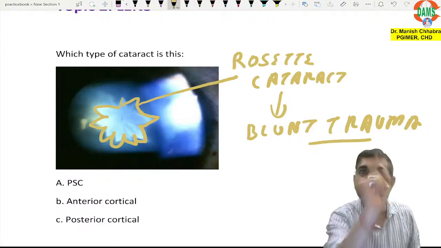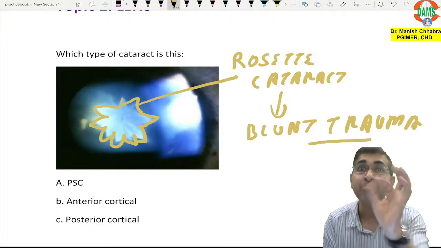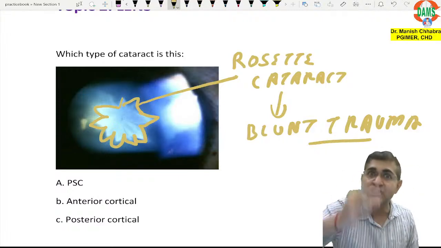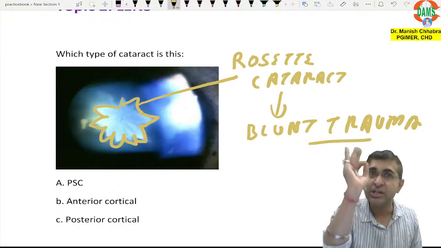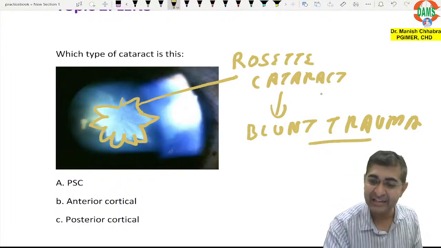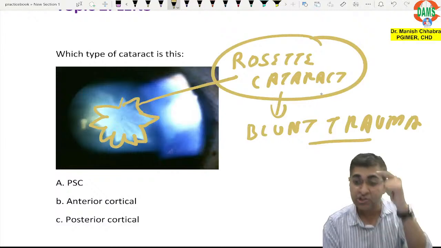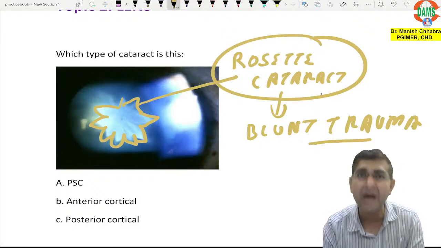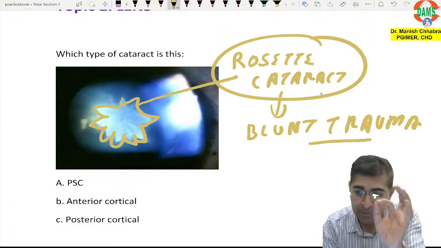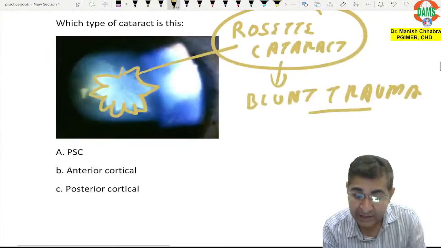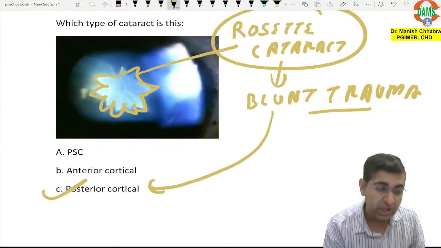So slapping is which form of trauma? It is blunt trauma. The rose getting stuck into the eye. Which cataract? Rosette cataract. I hope it is understandable. So rosette cataract is seen in blunt trauma, and typically in a blunt trauma the cataract is posterior cortical.